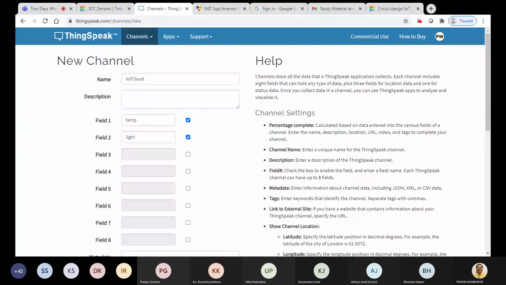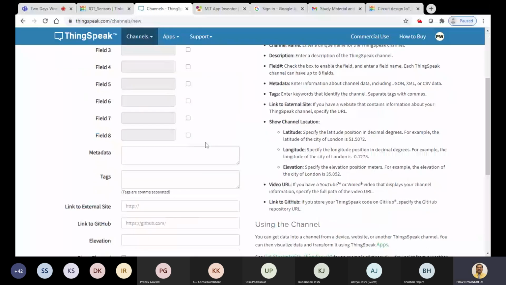Only just remember what is in field one. In field one, we expect that there should be temperature. In field two, we expect that there should be light. Just note down that field one consists of temperature data and field two is going to consist of light data, because we have to know this to write in our own code, in Arduino. That's why you just remember that field one is temperature data and field two is light data. Once we are done with this, save this channel.